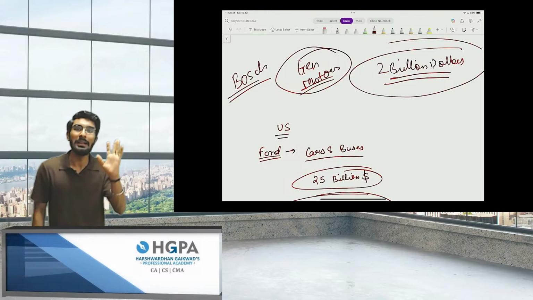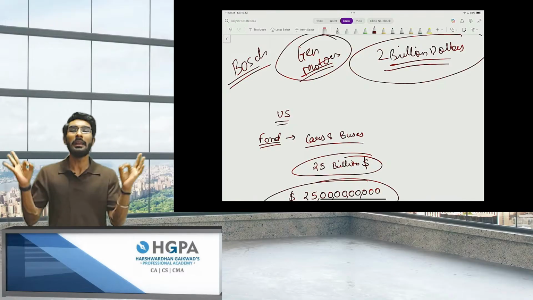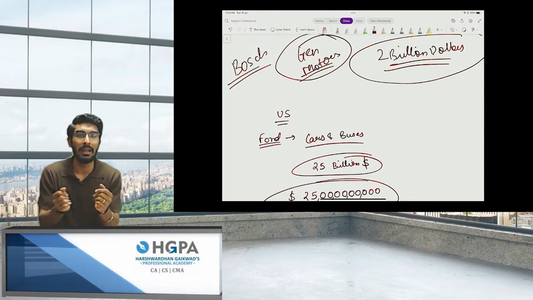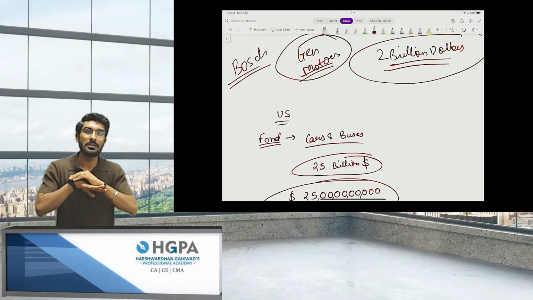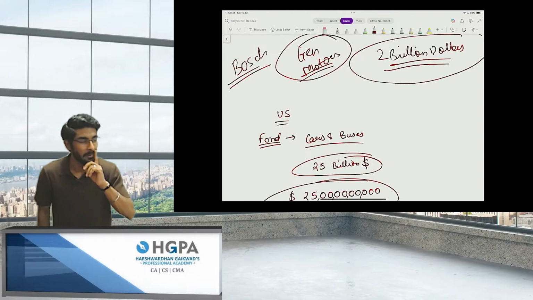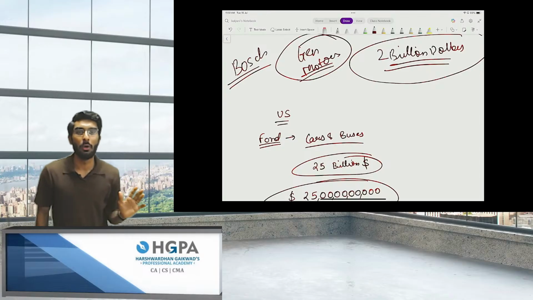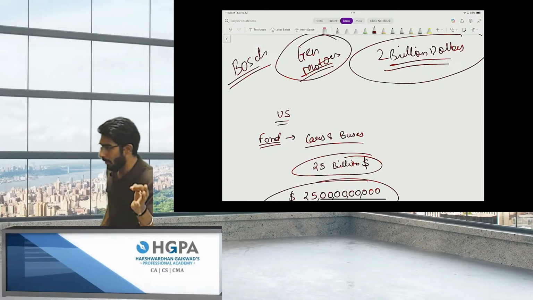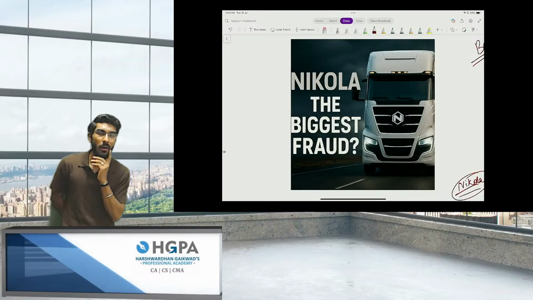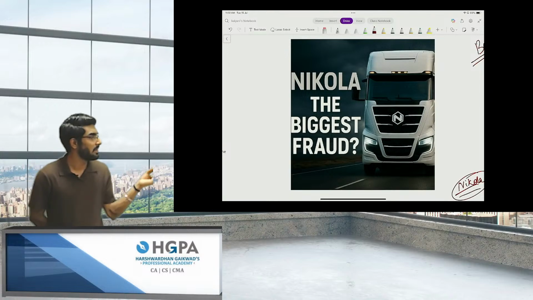Then the Hindenburg report came out, where they clearly showed evidence that this company is a shell company. It had not even manufactured a single truck till now. They made it public, the Hindenburg report, we all know. So they told the truth, and everyone got to know that Nikola is a fraud company. And then the CEO of Nikola went to jail, and many investors lost their money.